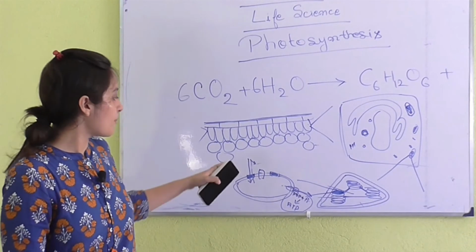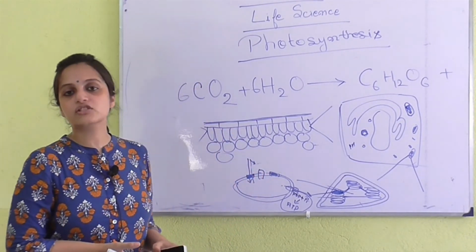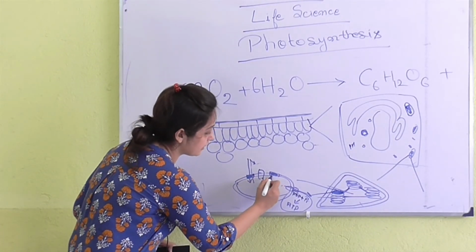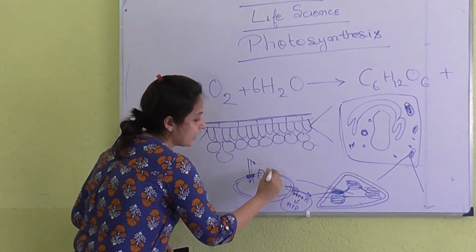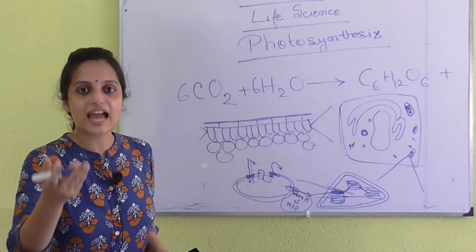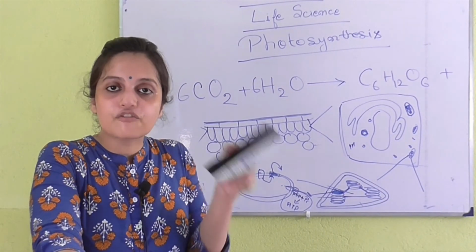The cytochrome complex then transfers this to another mobile electron carrier called plastocyanin, and then it goes to another carrier, which takes it to NADP reductase, and from NADP reductase,